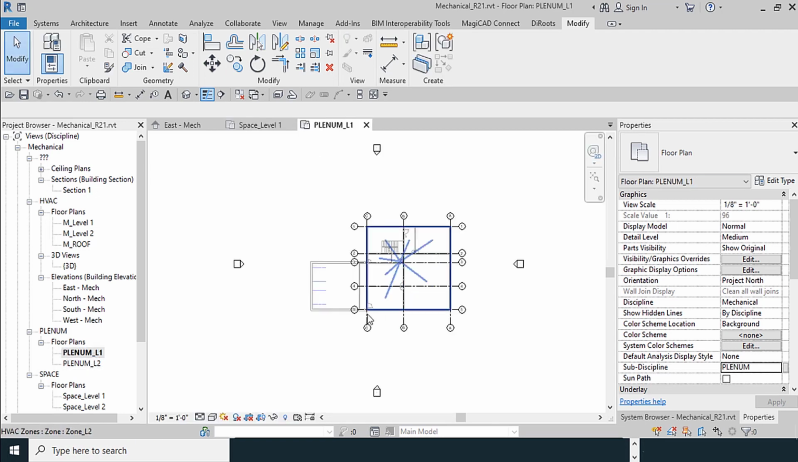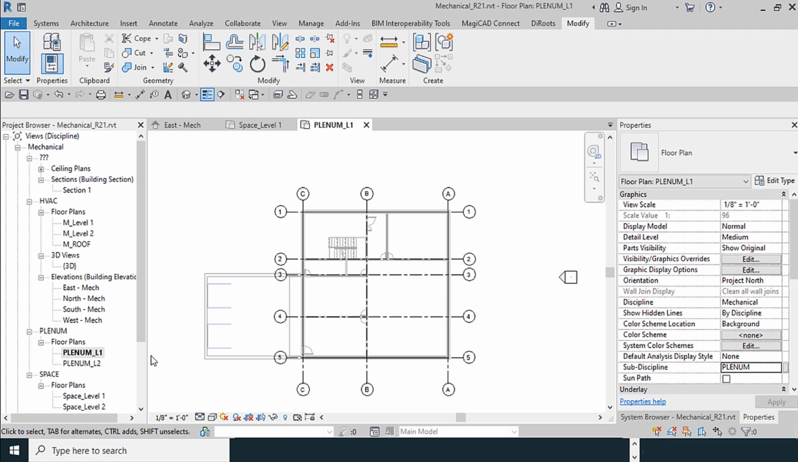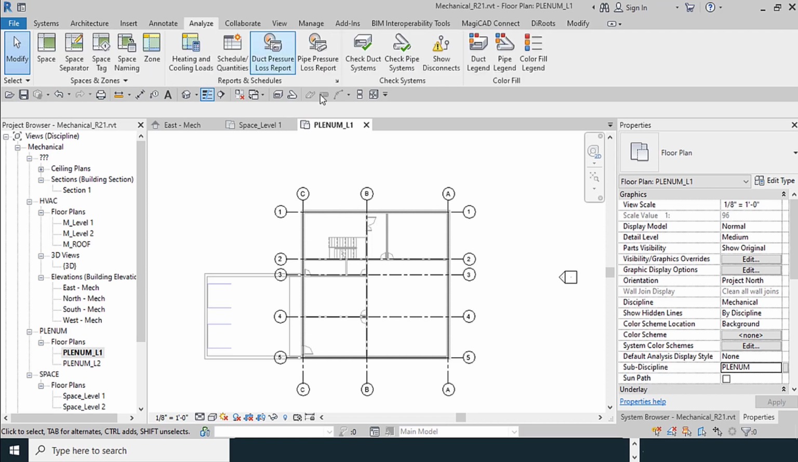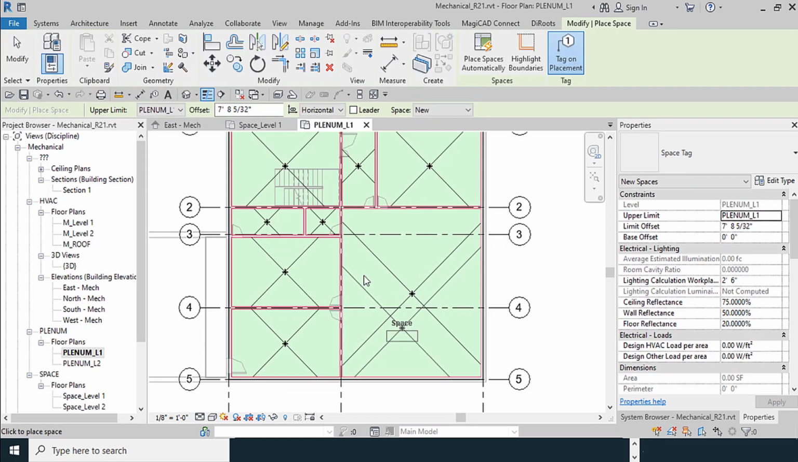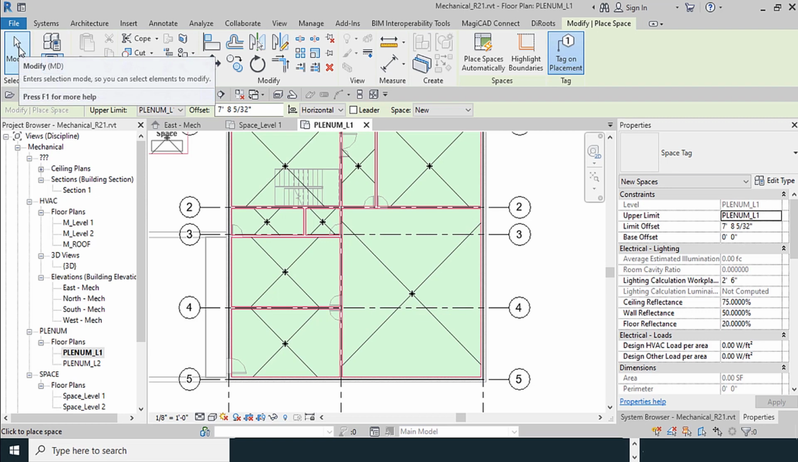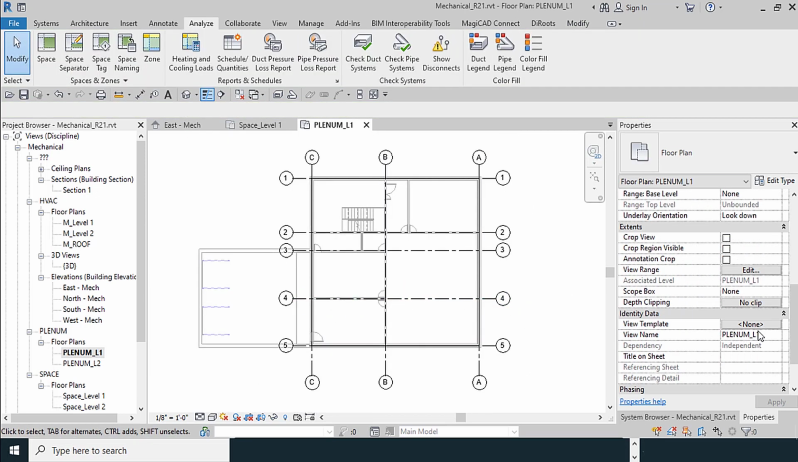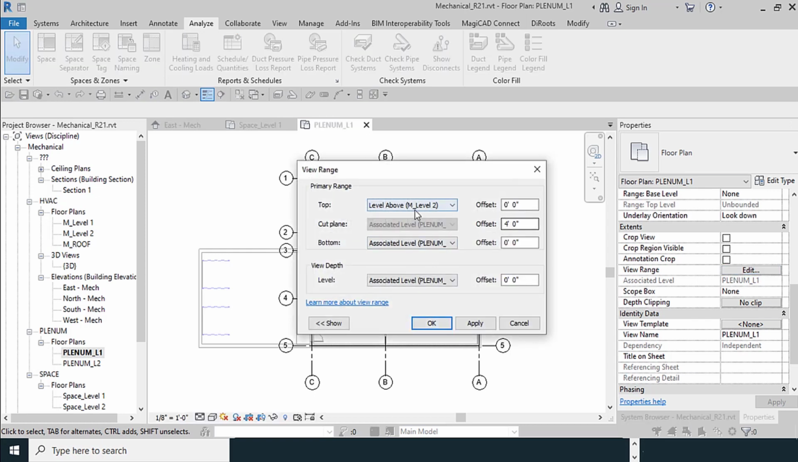Our discipline is mechanical. I select Plenum level 1. I try to space this area, level 1 Plenum. From the Analyze tab, I use space. It is important, if I select space now, all the spaces from lower floors are shown. And I should set the view range.